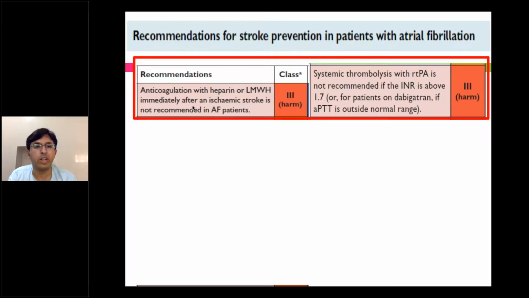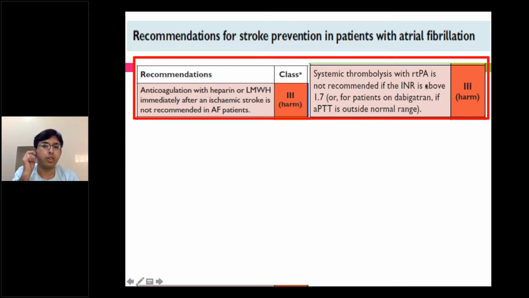It's a weighted risk between a recurrent ischemic stroke or an increased risk of bleeding or hemorrhagic transformation of the acute infarct. In all the proven trials, it's shown that the hemorrhagic risk is higher than the recurrent ischemic stroke risk. So wait for some time till the patient is at least hemodynamically stable, is able to comprehend, the risk of hemorrhagic transformation is low, and then you can start.